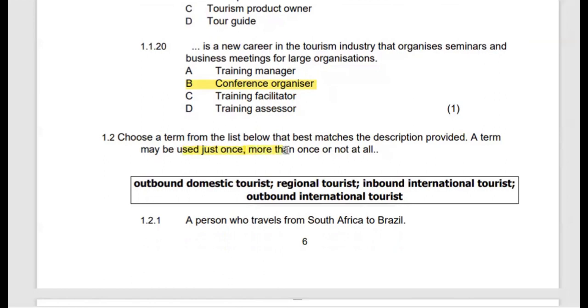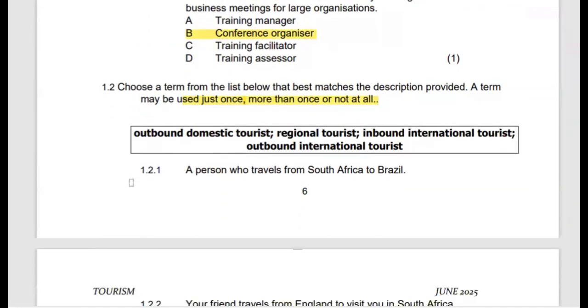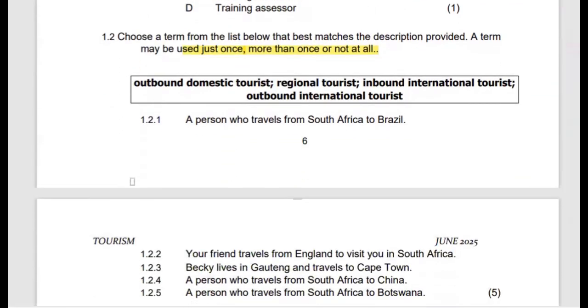More than once, or not at all. So we actually have the luxury of using a term even more than once or not at all. So we have different terms which have been provided, which are in bold there. The first one reads outbound domestic tourist. And we also have a regional tourist, the inbound international tourist, and outbound international tourist. So we need to match the appropriate terms with the appropriate descriptions there.